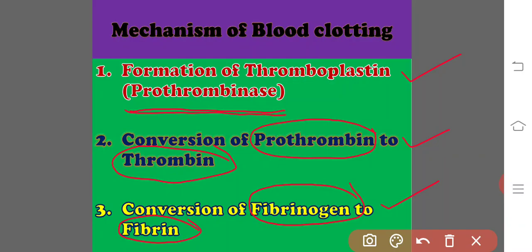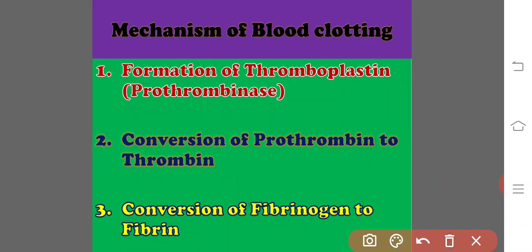So it is a continuous cascade reaction. The mechanism of blood clotting takes place in 3 steps: formation of thromboplastin or prothrombinase, conversion of prothrombin into thrombin, and conversion of fibrinogen into fibrin.